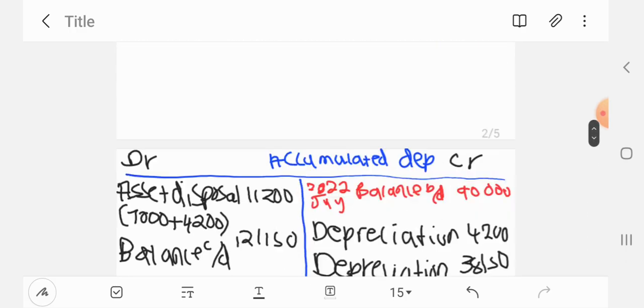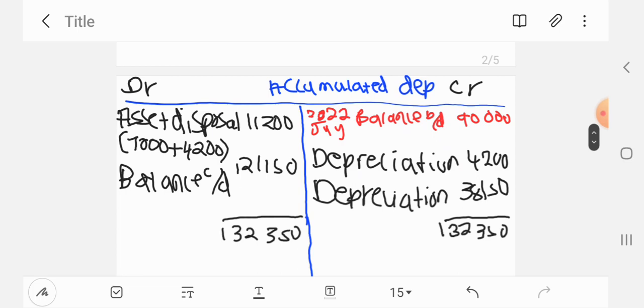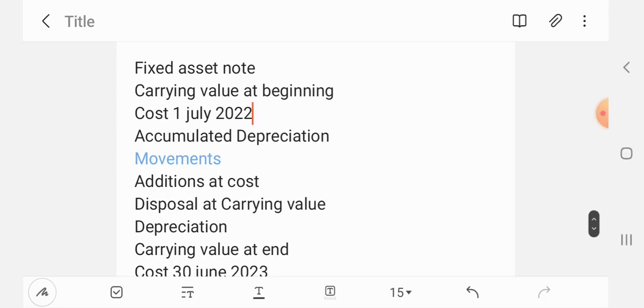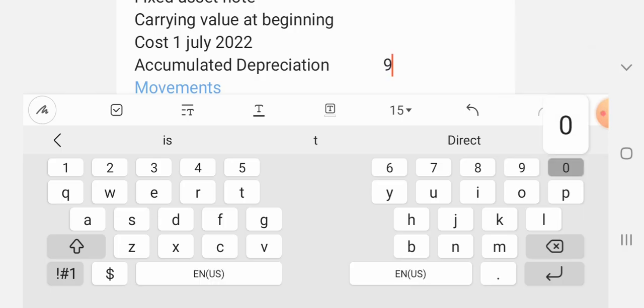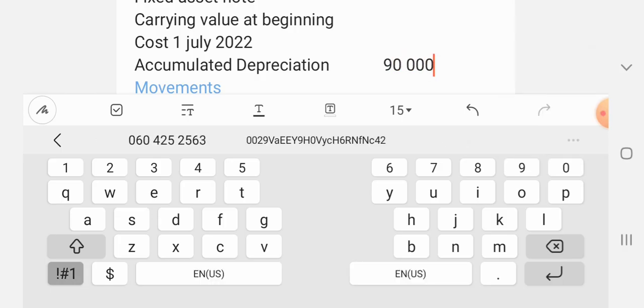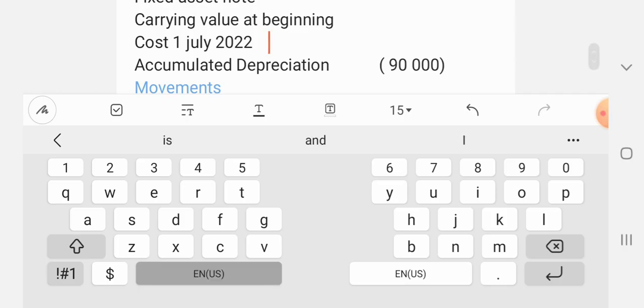Now we are given here that the opening balance of equipment is 260,000, that is the cost, and we are given that accumulated depreciation on the opening balance is 90,000. So here we are going to write accumulated depreciation, we are given it's 90,000. So depreciation is always subtracted, so we show it by including the brackets.